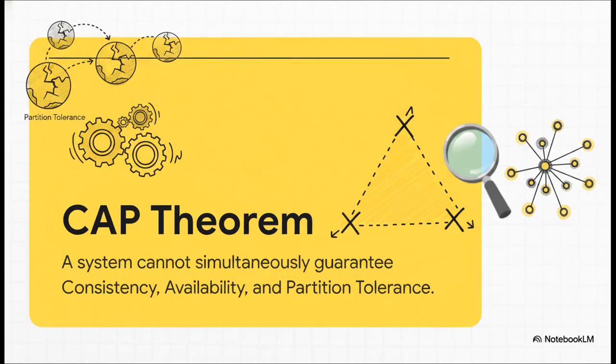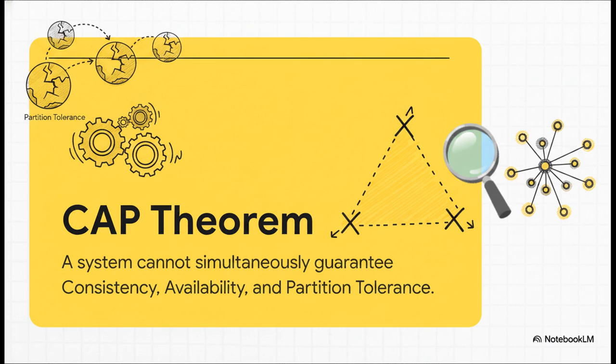To understand this, we have to look at Eric Brewer's foundational CAP theorem. It's a massive concept in computer science, and it proves that absolute order, or consistency, is literally mathematically impossible in a highly available distributed system, like, say, a global social network. The theorem basically states that out of 3 ideal traits, consistency, availability, and partition tolerance, a system can only ever achieve 2 at any given time.